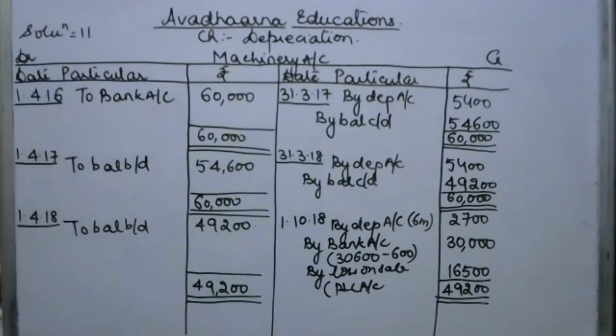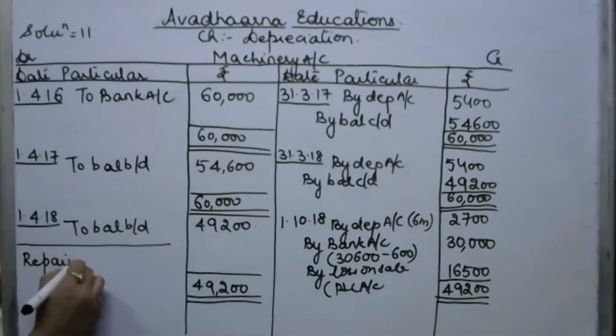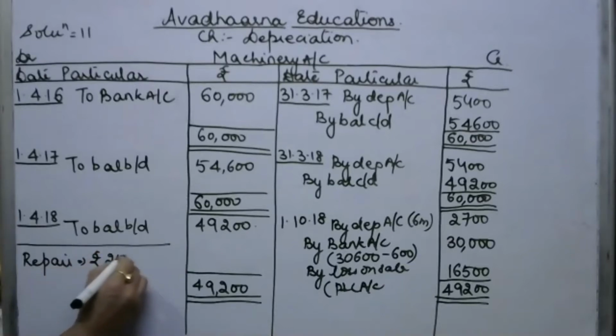There is one more point in this question. We have spent, let me write it over here. We have spent on repairs. We have spent on repair and renewal rupees 2500, and we spent it on 31st of December 2016.